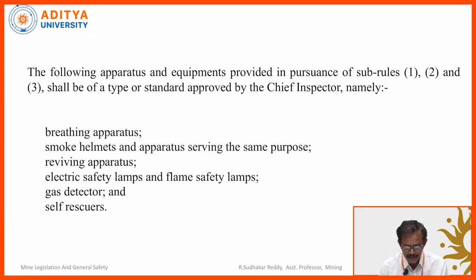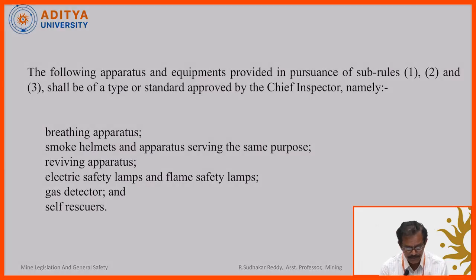And the following apparatus and equipment provided in pursuance of sub-rules 1, 2 and 3 shall be of a type approved by the Chief Inspector. Breathing air apparatus, that is self-contained, smoke helmet, reviving apparatus, that is, if any person is not able to breathe, electric safety lamps, flame safety lamps, gas detectors, self-rescuers, all this equipment should be kept in the rescue station as well as in the rescue rooms.